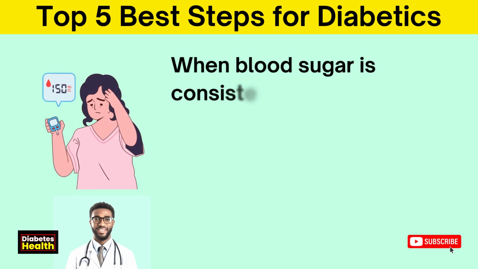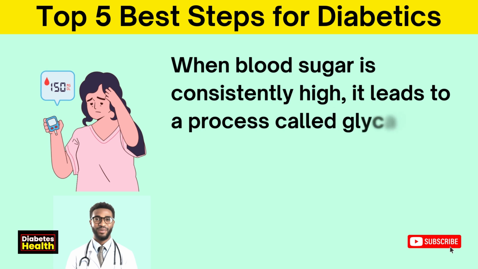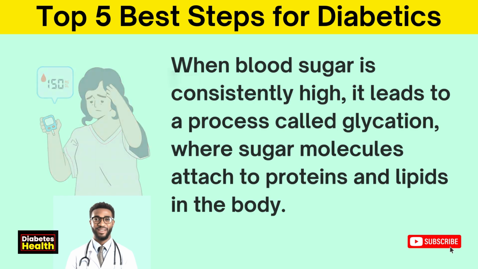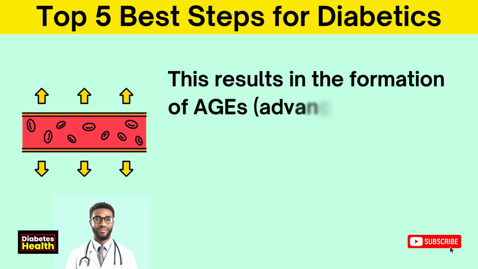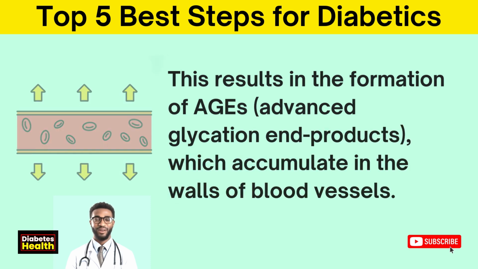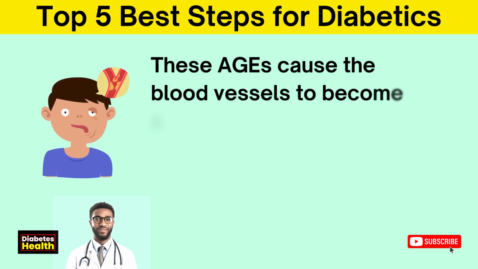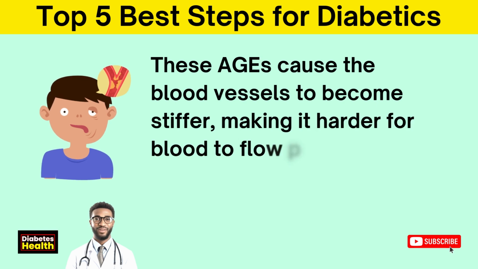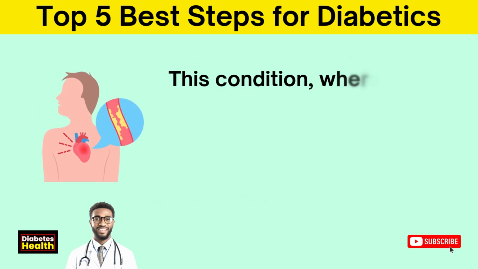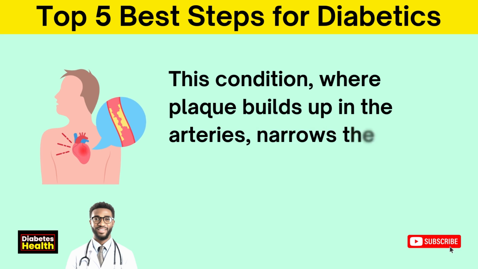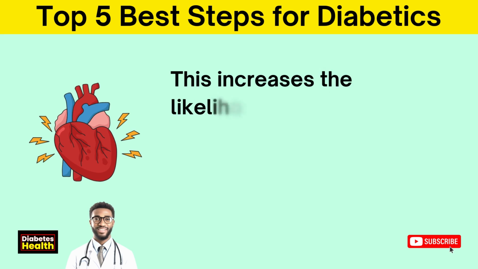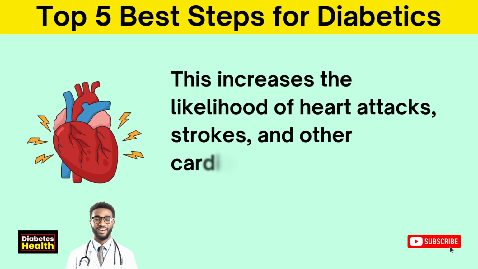When blood sugar is consistently high, it leads to a process called glycation, where sugar molecules attach to proteins and lipids in the body. This results in the formation of AGEs, advanced glycation end products, which accumulate in the walls of blood vessels. These AGEs cause the blood vessels to become stiffer, making it harder for blood to flow properly, which increases the risk of atherosclerosis. This condition, where plaque builds up in the arteries, narrows the blood vessels and reduces the blood supply to the organs. This increases the likelihood of heart attacks, strokes, and other cardiovascular issues.